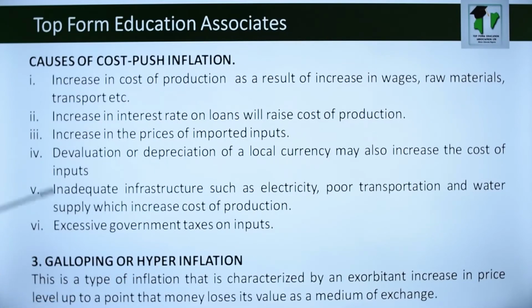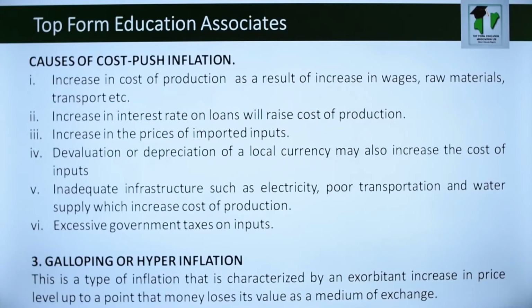The other type of inflation we have is what we call galloping or hyperinflation. Just as the name sounds, if it is galloping, that means it is increasing steadily and at a very high speed. This is a type of inflation that is characterized by an exorbitant increase in price level, up to a point that money loses its value as a medium of exchange.